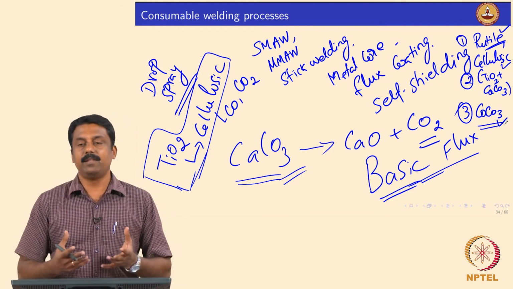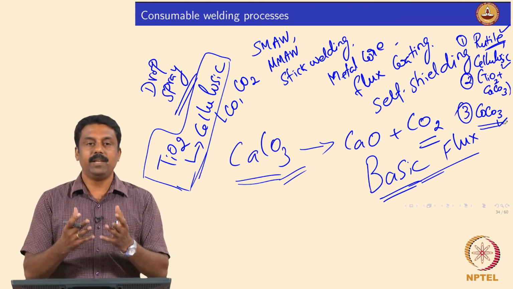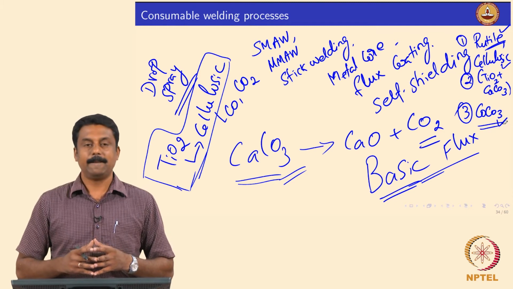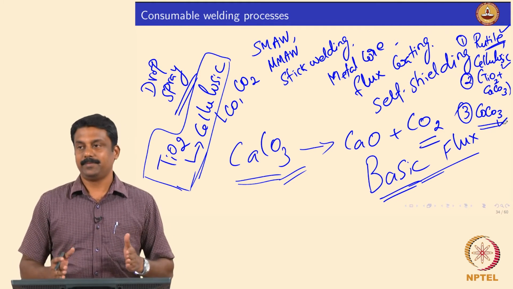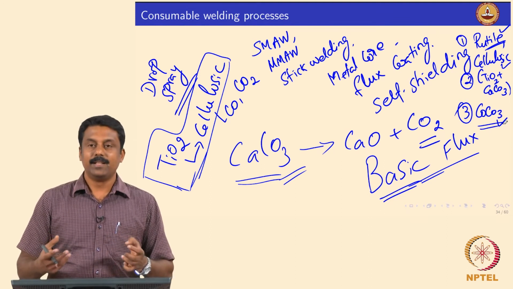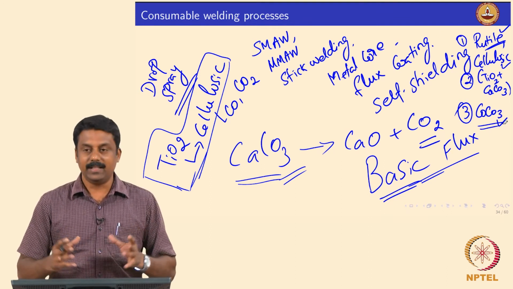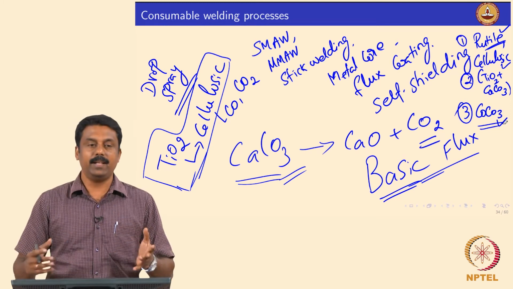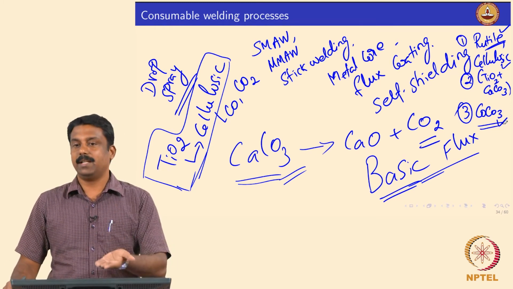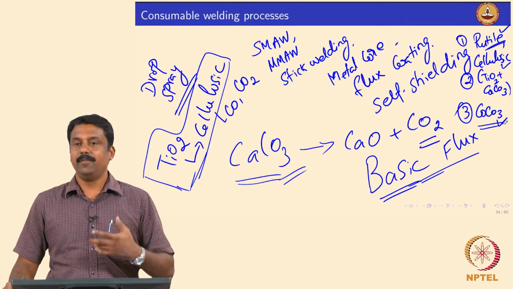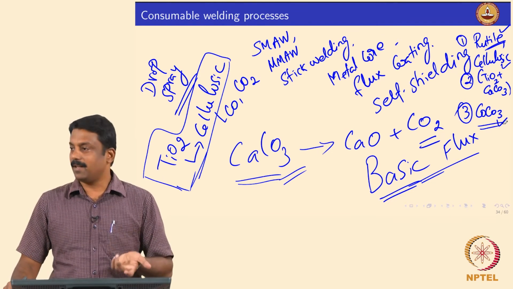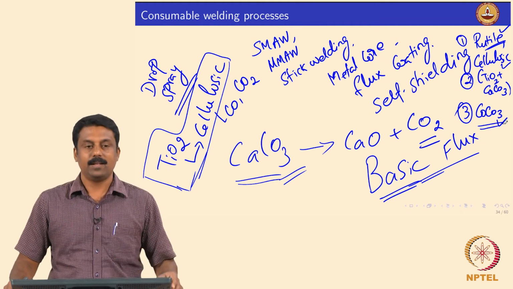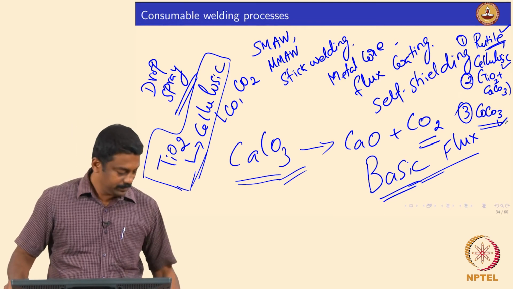So, you can play around with the flux compositions to achieve the required weld metal properties as well. Yes, it is clear. So, these are the roles of the fluxes. We will see in this class the role of fluxes in detail in both SMAW and FCAW, and we will also look at videos of how the metal transfer takes place when these fluxes burn. Okay, good. So, this is clear, right?